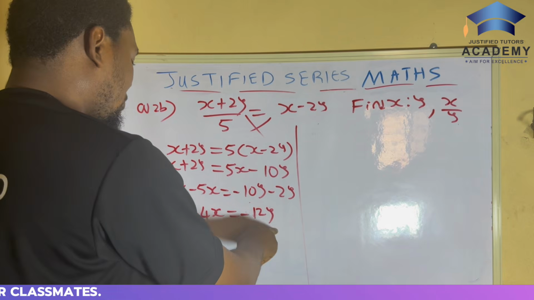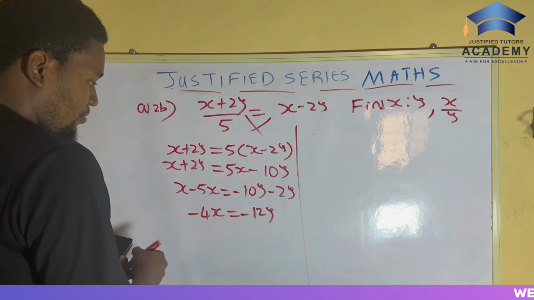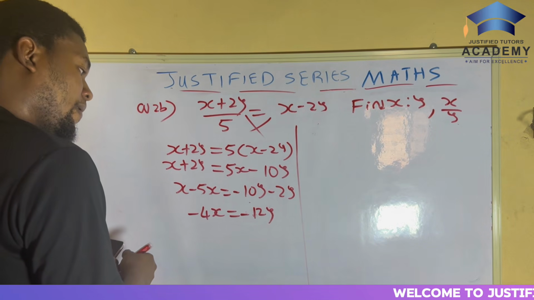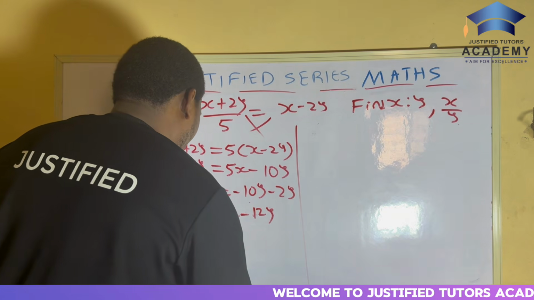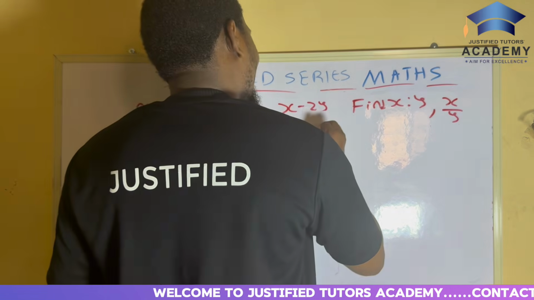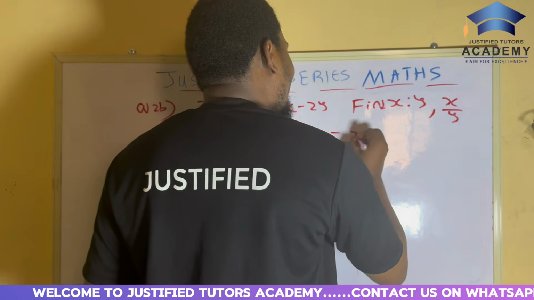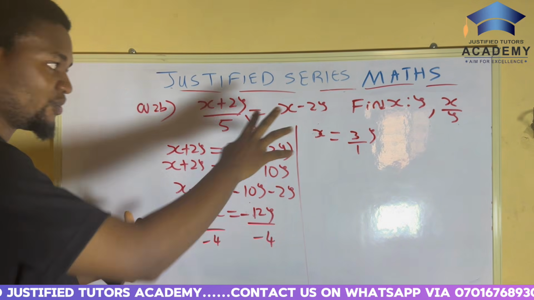Let's divide both sides by 12? No, let's divide both sides by 4. Yes, let's divide both sides by minus 4. We have x equals 3 over 1 y. Let's put it that way first.